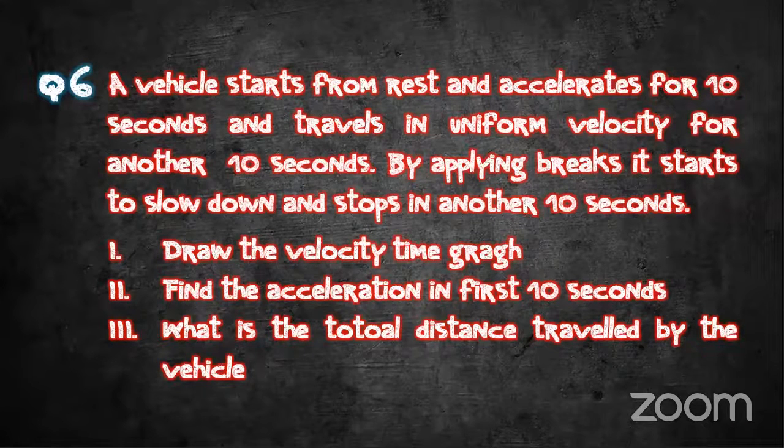A vehicle starts from rest, accelerates for 10 seconds and travels in uniform velocity for another 10 seconds. By applying brakes, it starts to slow down and stops in another 10 seconds. Draw the velocity time graph.